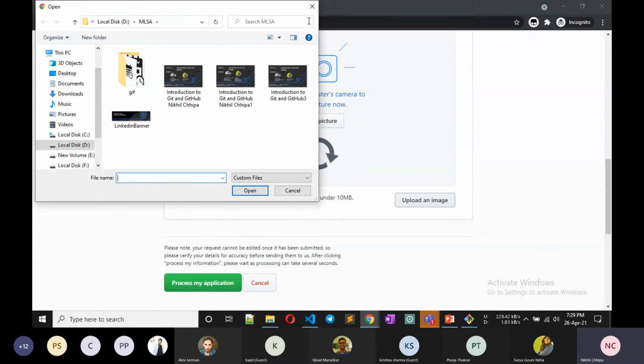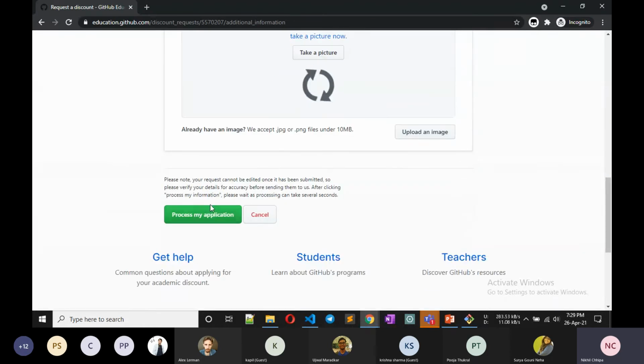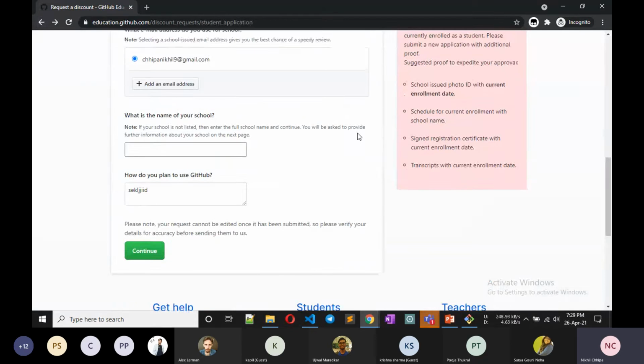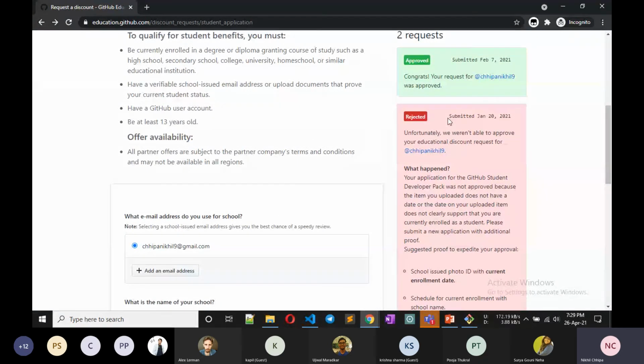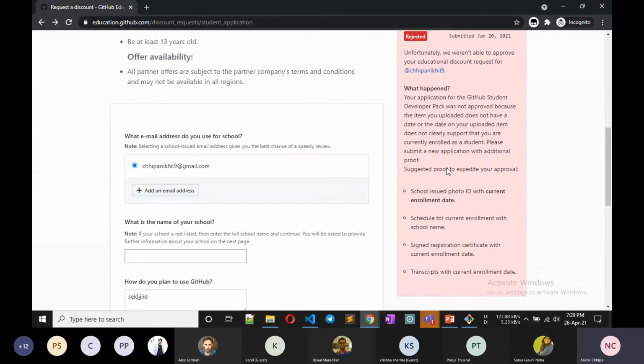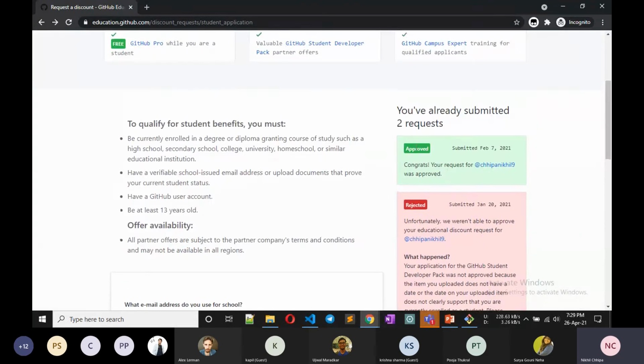Choose an image, anything that you want, and then upload it and process my application, and that's it. It takes 20 to 25 days to reject or accept. When I applied the first time, it was rejected because the end date of your graduation is not written on your ID card. Then I applied with a fees receipt, and it was approved.